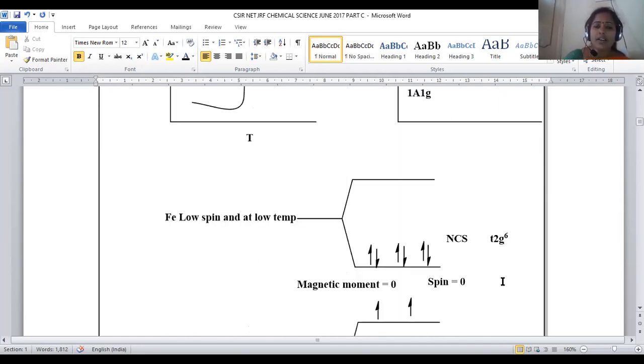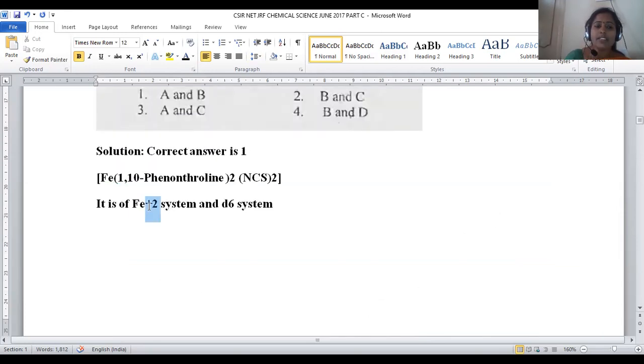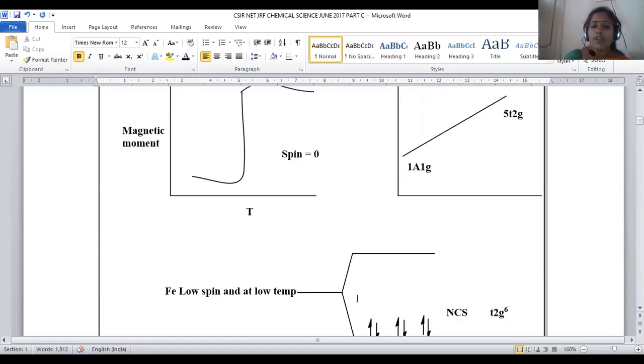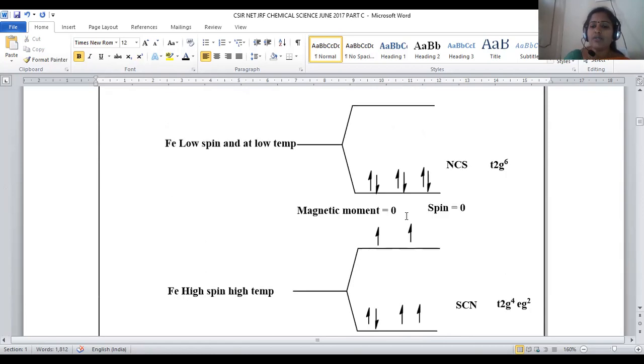Okay, so now let us see how the possibility will be. Iron in +2 oxidation state is a d6 system, so 6 electrons will be there in the outermost d shell. Under low spin conditions, whenever the ligand is NCS, you can pair up all the electrons. All 6 electrons will be present in t2g orbitals only. In octahedral splitting, t2g is always of lower energy and eg is of higher energy. All 6 electrons reside in the t2g orbitals, hence the configuration will be t2g6.